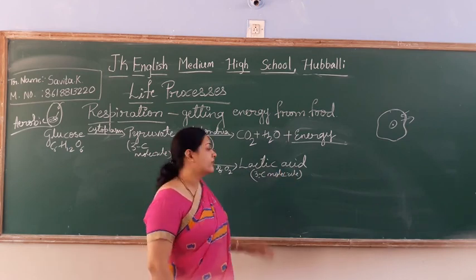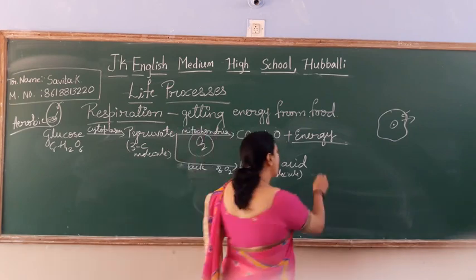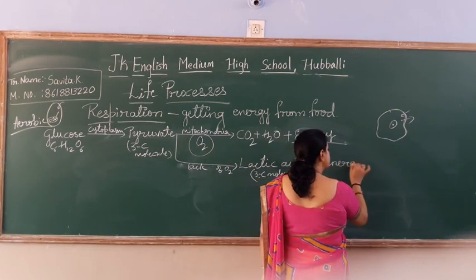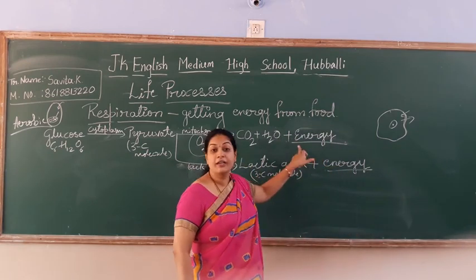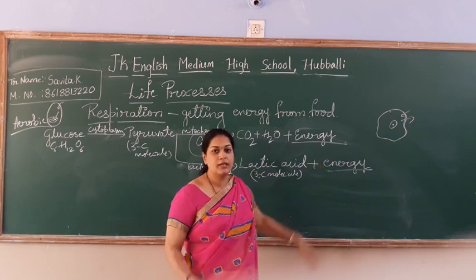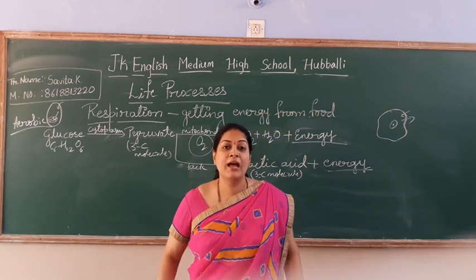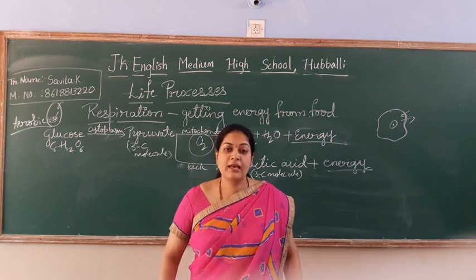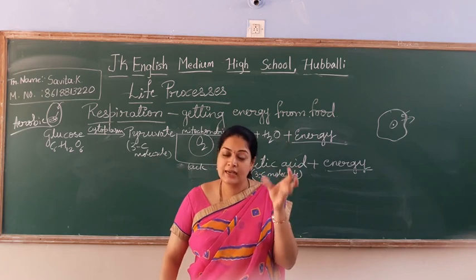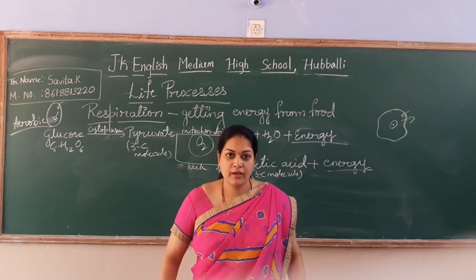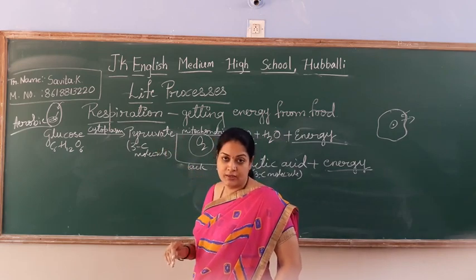Means there is no complete conversion. You are not getting sufficient energy. Here I said 38 ATP you are getting, here nearly 2 ATP you are getting. So there is a lack of energy. When energy is not supplied to your cells, automatically they are going to give you some pain, or we will call it cramps. Following? So this much is about aerobic respiration.